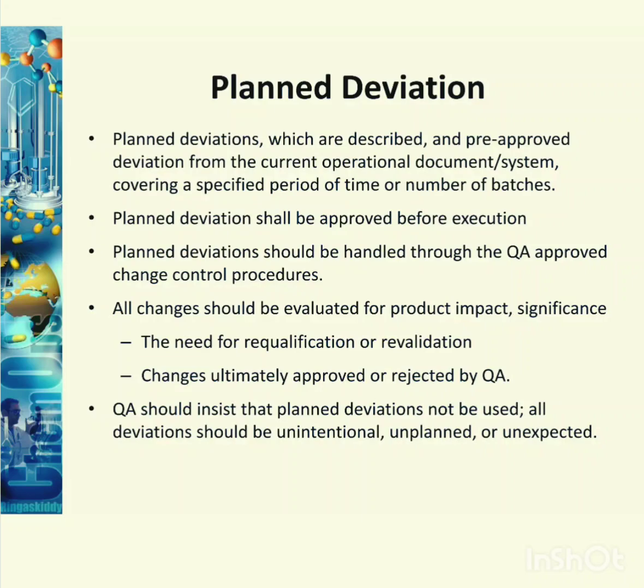Planned deviations are described and pre-approved deviations from the current operational document system covering a specified period of time or number of batches. Planned deviation shall be approved before execution. Planned deviation should be handled through a QA-approved change control procedure. All changes should be evaluated for product impact, significance, and the need for requalification or revalidation. Changes are ultimately approved or rejected by QA. QA should insist that planned deviation not be used routinely.